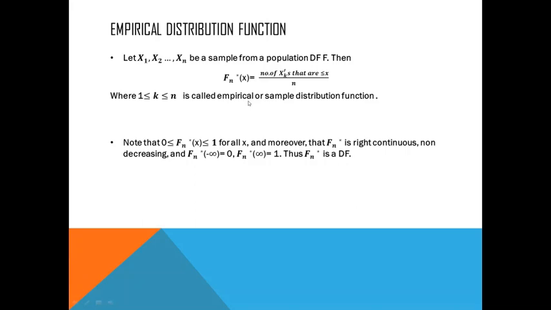Note that the empirical distribution function values, that is the value of Fn star of x, always lie between 0 and 1 for all x, and moreover Fn star of x is right continuous, non-decreasing, and Fn star of minus infinity is equal to 0 and Fn star of plus infinity is equal to 1. Thus Fn star itself is a distribution function.